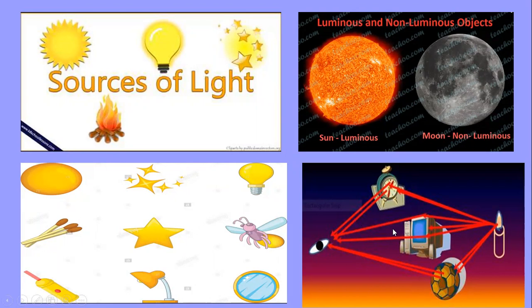So how can you see these things? Because of candlelight or because of the light in your room. When you light up the room, then you can see all these things. But when the light is off, then you cannot see anything. It means because of the light you can see all the things. Okay,